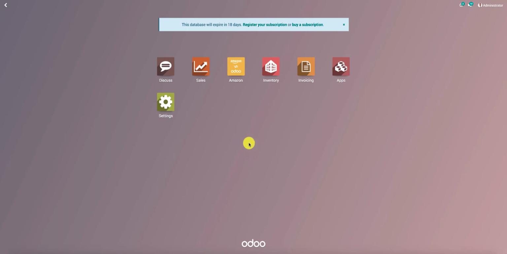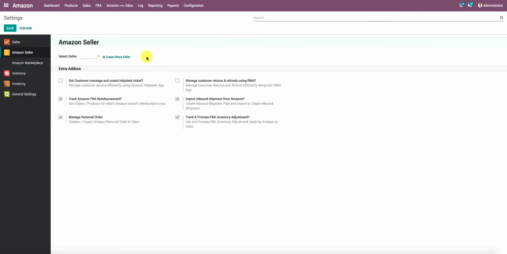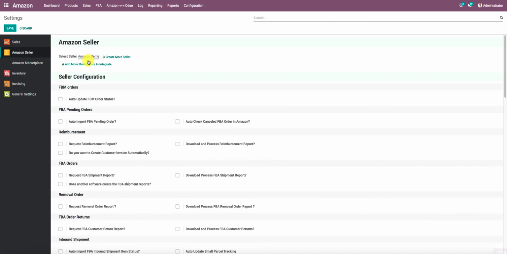For that we go to Amazon. Now there are 2 possible ways by which you can update the tracking information for FBM orders to Amazon. For the first one, that is the automated process, I go to configuration and Amazon settings. I'll select my seller over here under the Amazon seller settings.